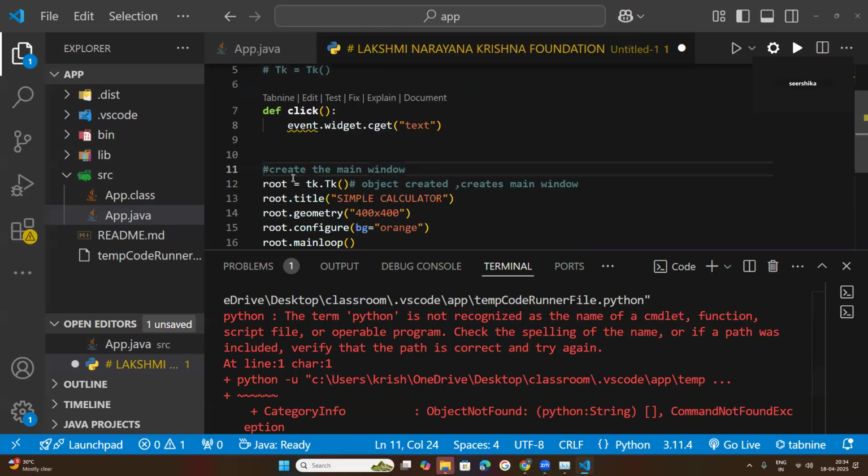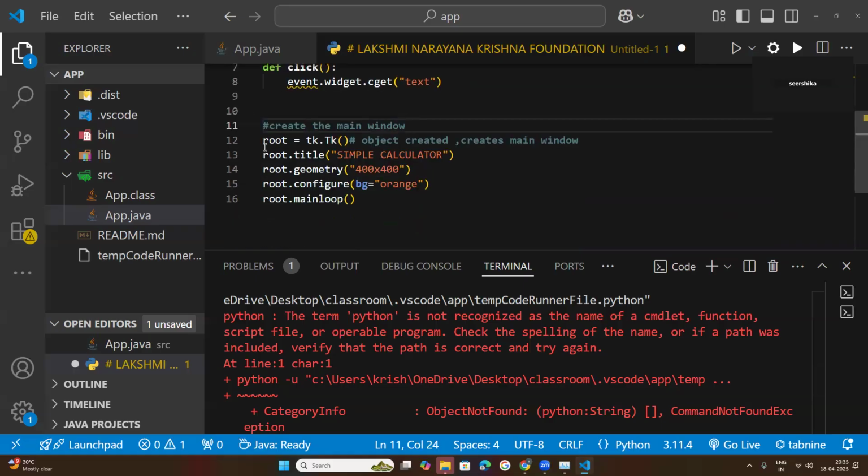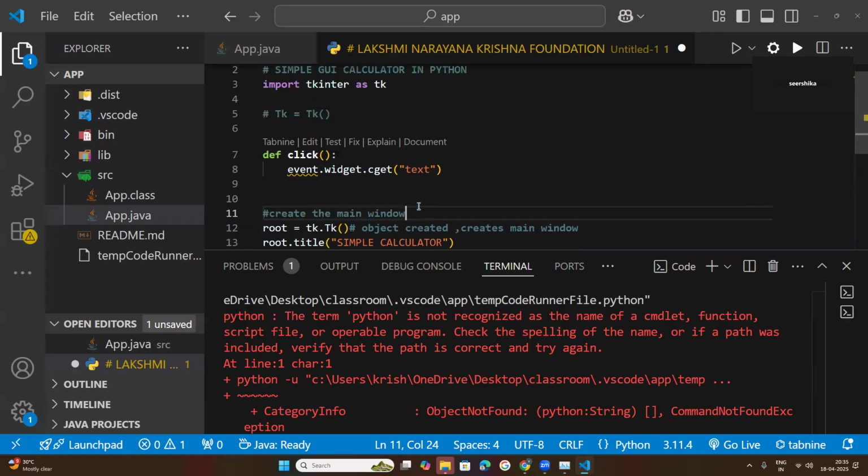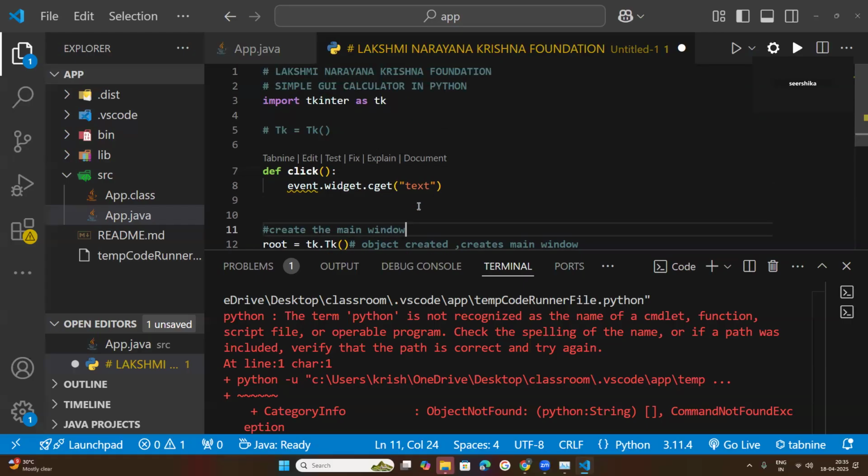Why? Because these few lines of code, five lines, I have written just to create the main application window. And then after that, if I really want to create the calculator, which will do simple calculations like addition, subtraction, division, and multiplication,